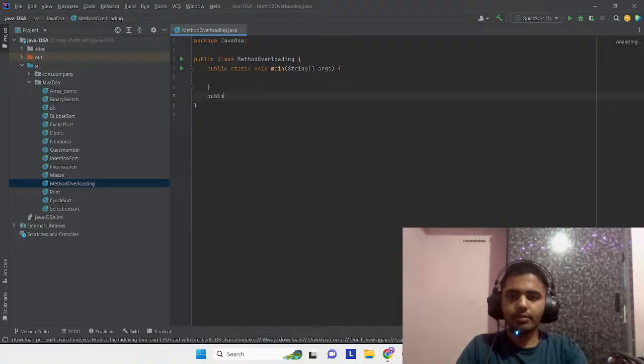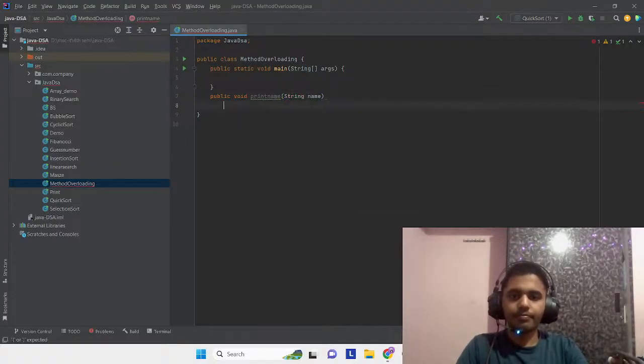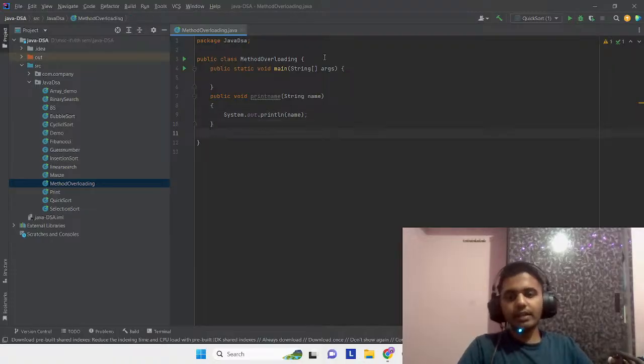Let's create a method called print. Yeah, we are creating a method which is called printName, and we are passing the parameter name and we are printing it. Just a simple method.